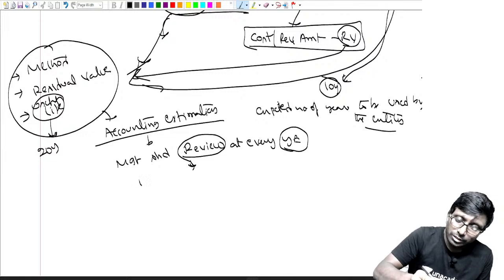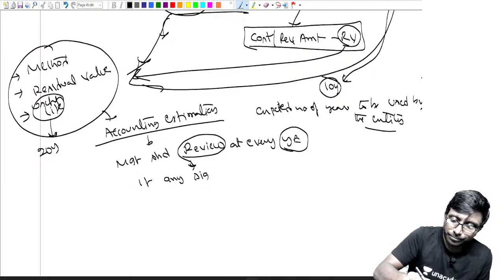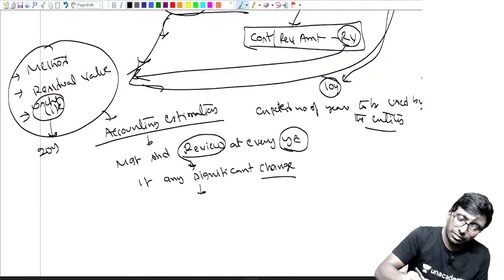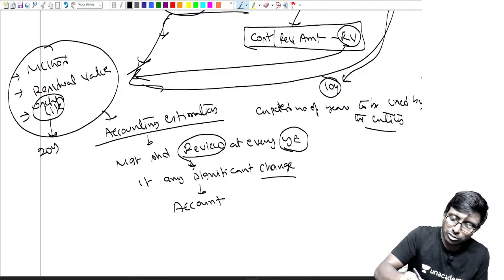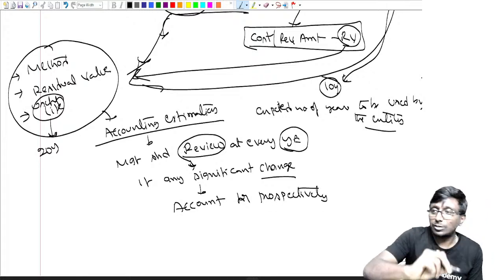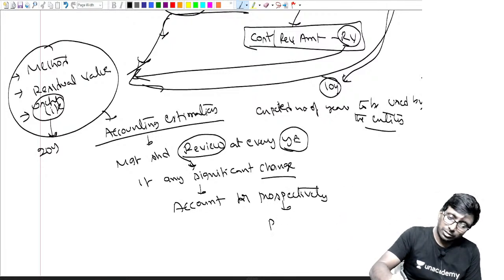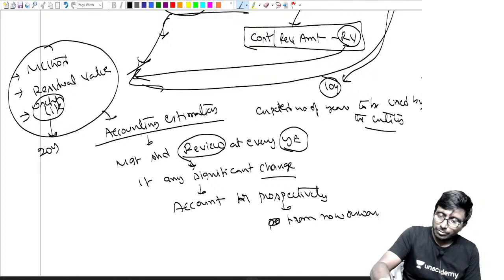And in this review, if there is any significant change, initially what I thought is different, now it has changed, then what do we say? Account for it prospectively. Not retrospectively. From now onwards. Prospective means from now onwards, without considering the past. From now onwards you will be doing this job.